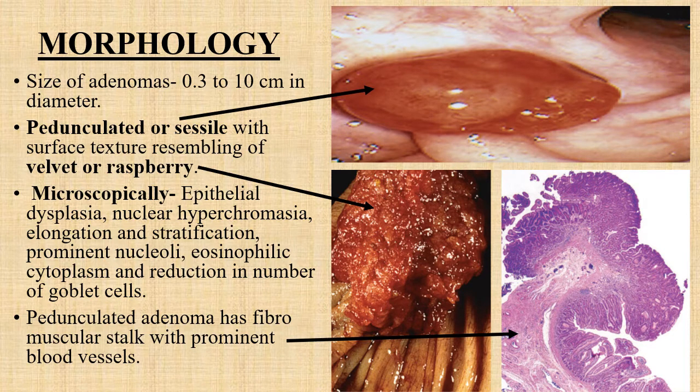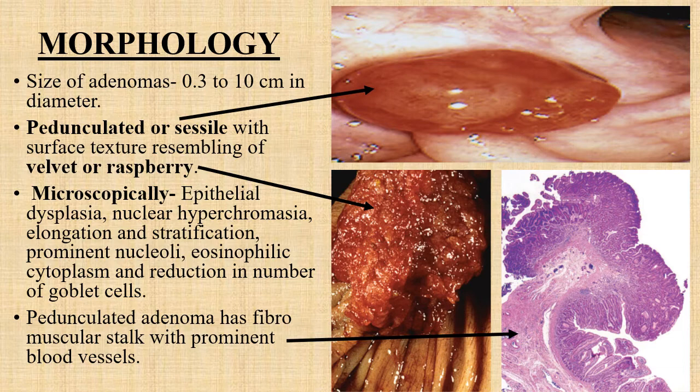These are the morphological features. The size of the adenomas ranges between 0.3 to 10 centimeters in diameter. They are pedunculated or sessile, with a surface texture resembling velvet or raspberry. You can see the marked arrow. The uppermost and the middle images show gross images of colonic adenoma having a surface texture resembling velvet or raspberry.